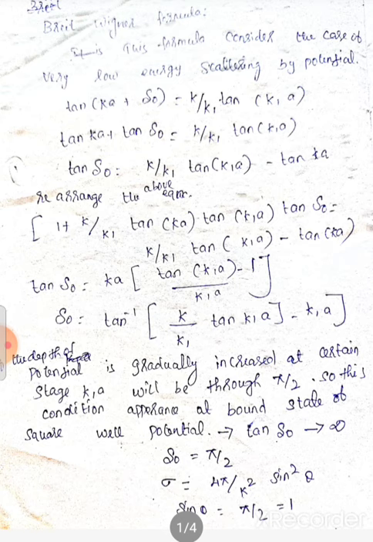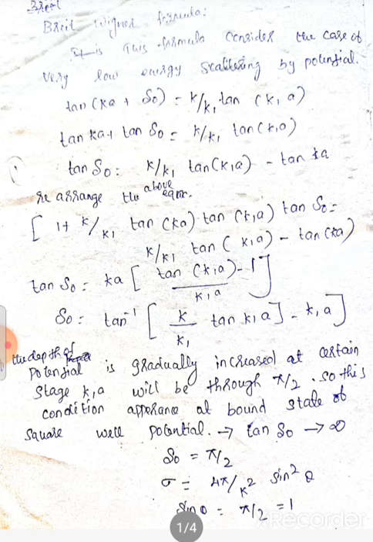First value is tan(Ka + eta naught) equal to K by K1 tan K1A. We simplify the equation: tan Ka plus tan eta naught equal to K by K1 tan K1A. So we find the tan eta naught value equal to K by K1 tan K1A minus tan Ka. Now we rearrange the equation. We get the answer: 1 plus K by K1 tan Ka tan K1A, tan eta naught equal to K by K1 tan K1A minus tan Ka.